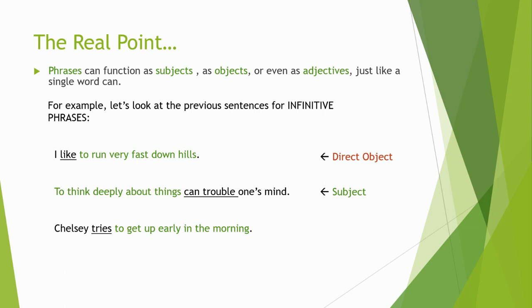Third option. Chelsea tries to get up early in the morning. Similar to the first example, the verb is identified: tries. Who or what tries? Chelsea tries, so she's the subject. And what does she try? To get up early in the morning. Direct object.